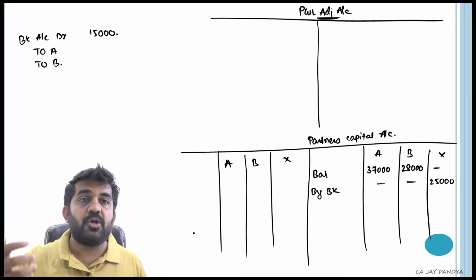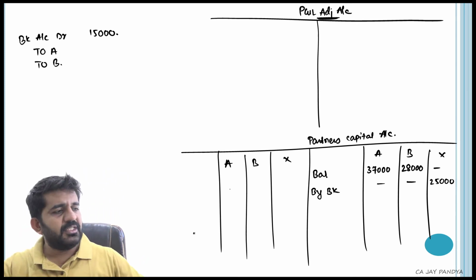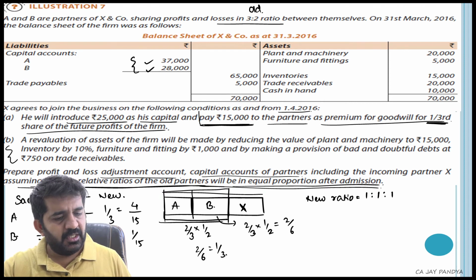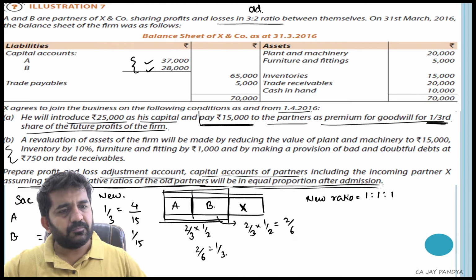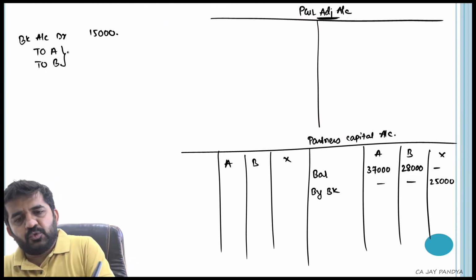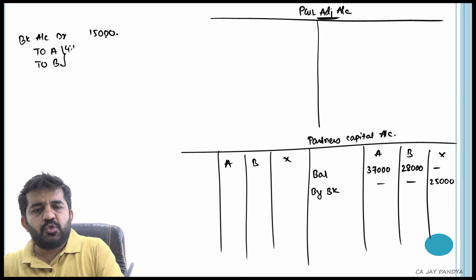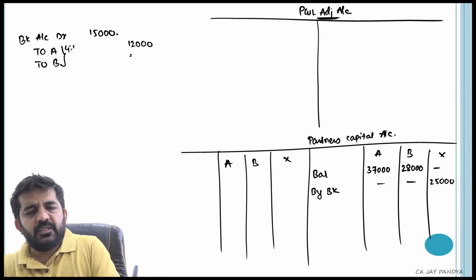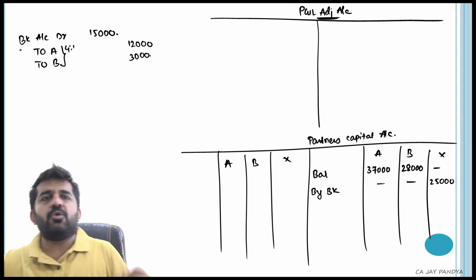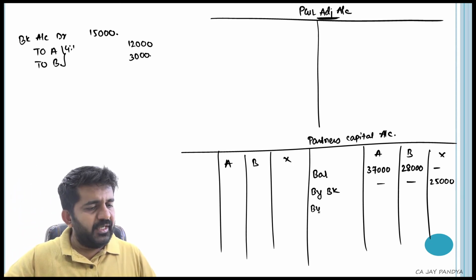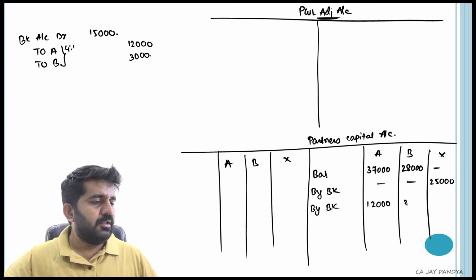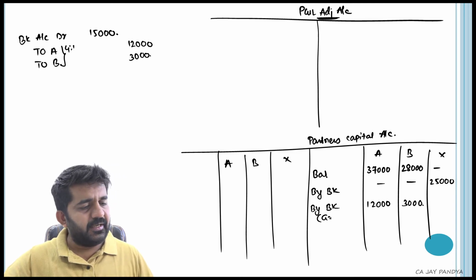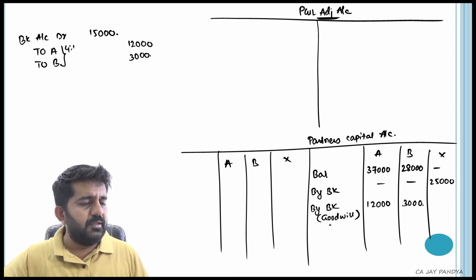When the goodwill is brought in cash, this is the journal entry. What is the sacrifice ratio? Sacrifice ratio is given over here. It is nothing but 4:1. So 4:1 will be 12,000 and 3,000. Bank account I am not preparing. To A's capital by bank, 12,000, 3,000. In bracket I can write down it is nothing but goodwill.